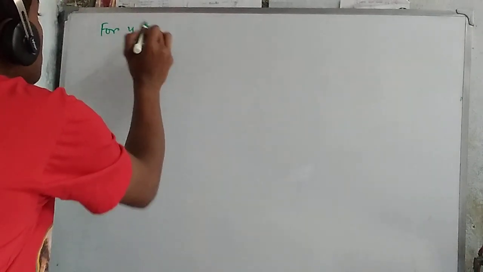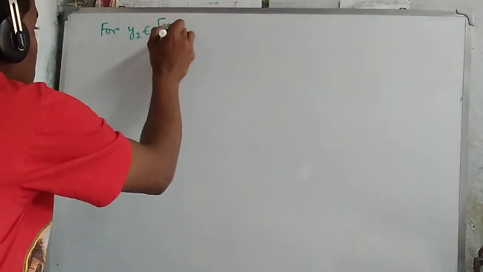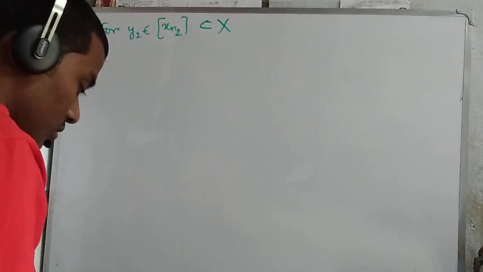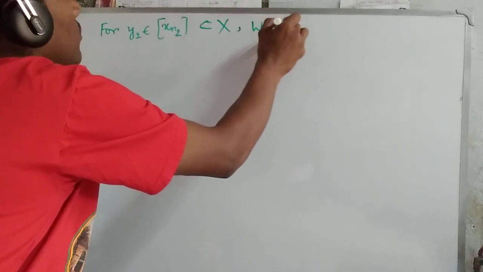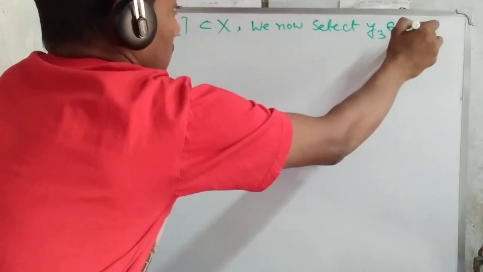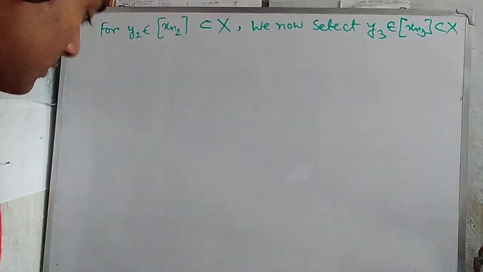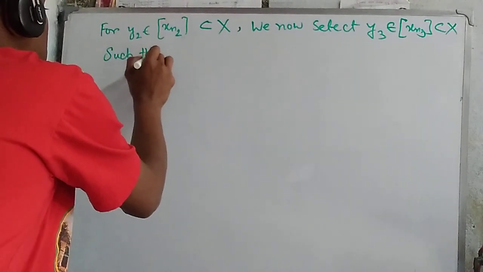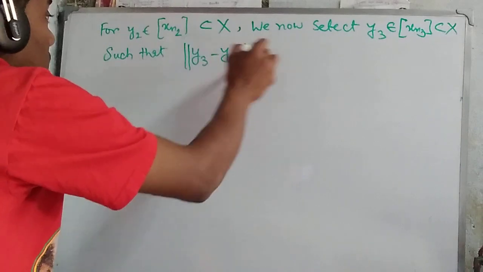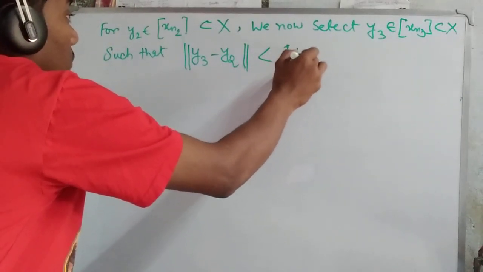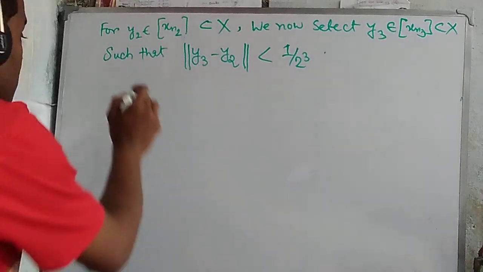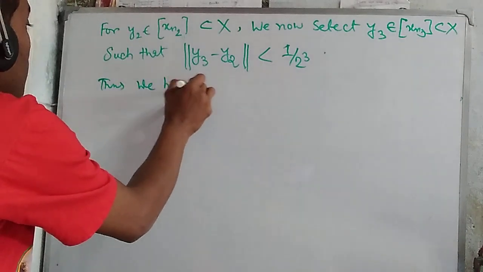Now for y2 belonging to x_(n_2), a subset of X, we select y3 belonging to x_(n_3), a subset of X, such that the norm of y3 minus y2 is less than 1 by 2 cubed. Similarly we continue.